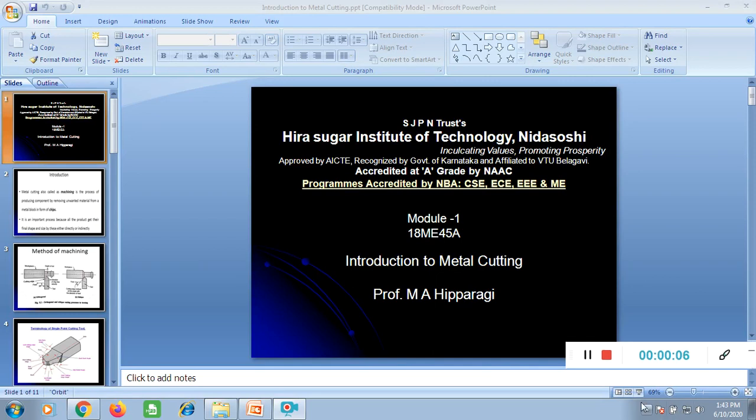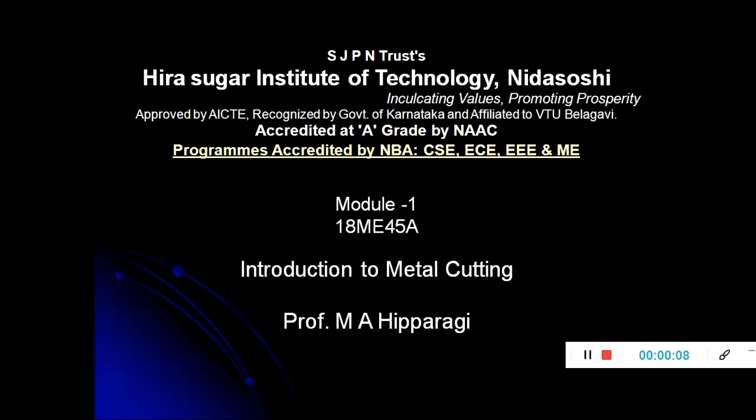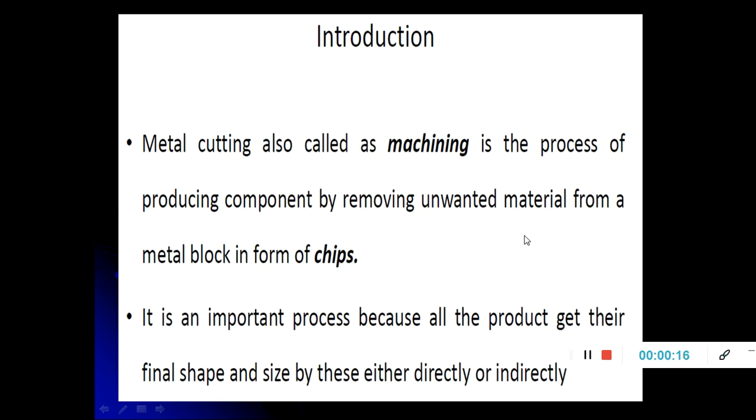Myself Professor M.A. Pargi. Today I will start with module number 1 of the MCF subject, that is Introduction to Metal Cutting. Now, what do you mean by metal cutting? See, metal cutting is also known as a machining operation. So machining is the process of removing unwanted material from the surface of the workpiece to make it a required shape and size. The removed material is in the form of chips. This is the definition for machining.